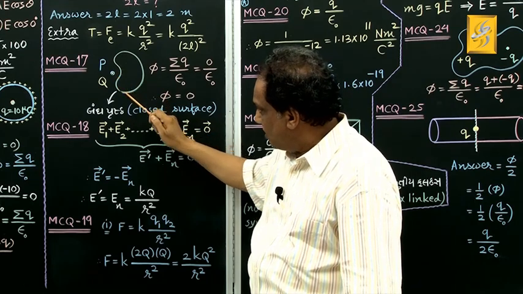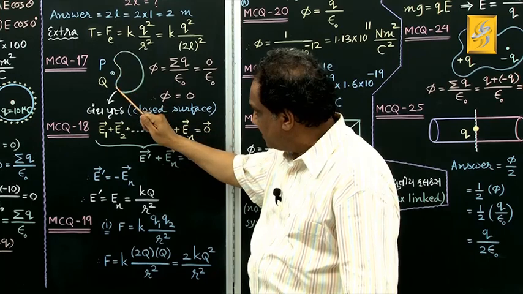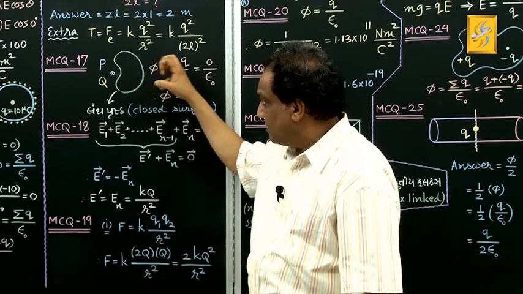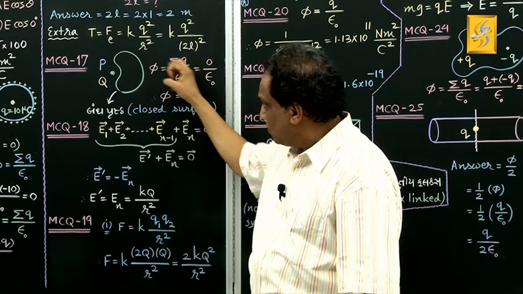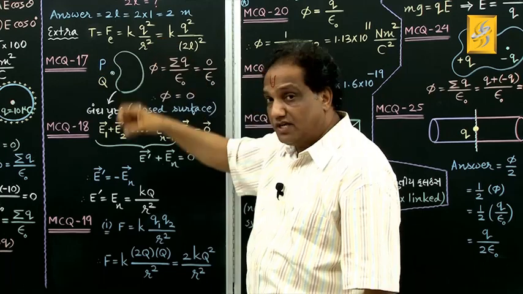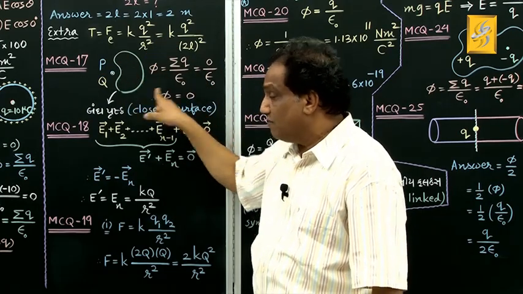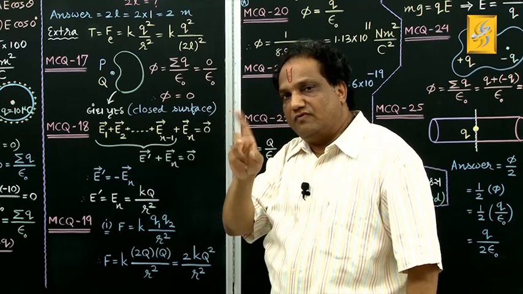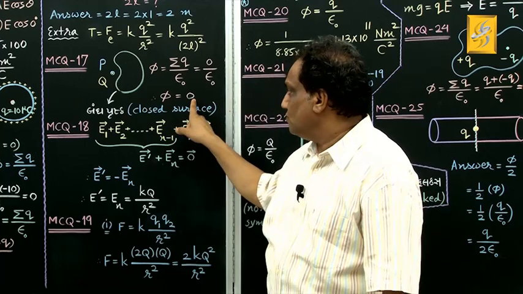For this part of the closed surface, flux is coming inside, and for this part electric flux is going outside. As I said earlier, incoming flux is taken negative and the same amount of outgoing flux is taken positive. Equal values, one negative, one positive, so total electric flux will be 0.